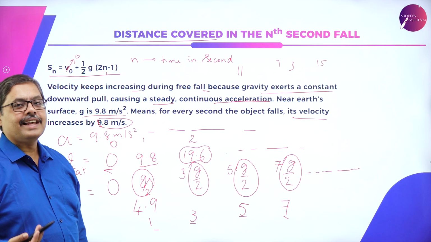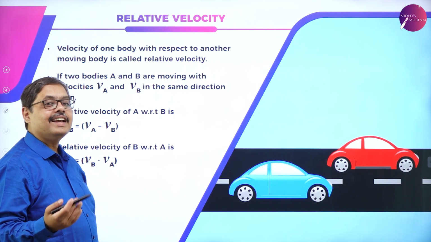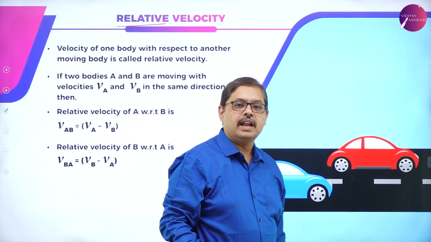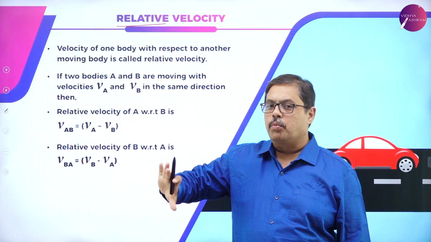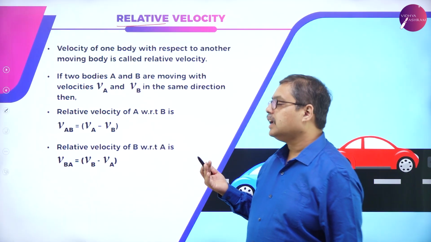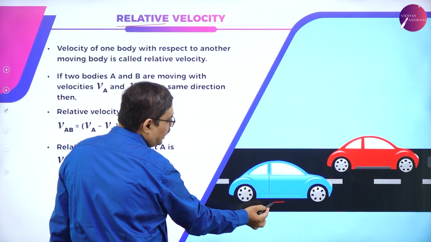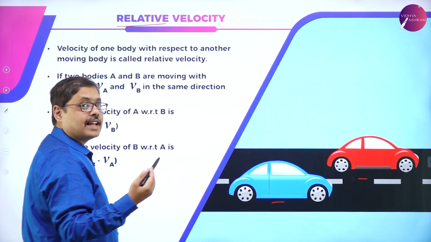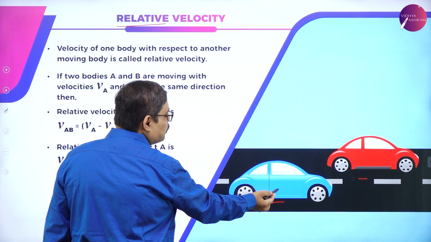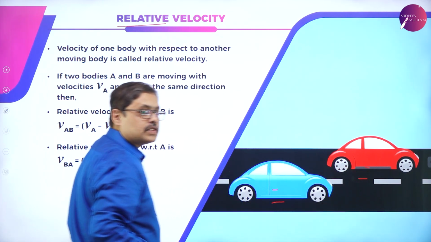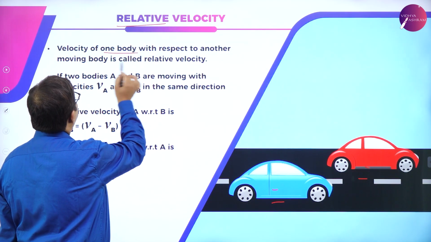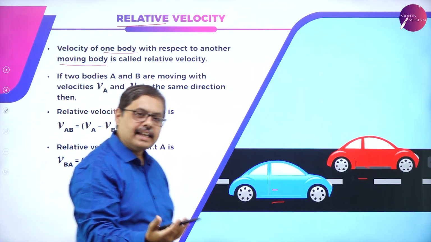Okay, now let us move on to the next interesting concept, which is regarding relative velocity. Until now, whatever we studied, it was regarding a stationary observer and a moving body. The observer was stationary, the body was moving with some velocity. Now we are taking into consideration two bodies in motion. What is the velocity of one body with respect to the other? What is the velocity of this blue car relative to this red car? So this is called relative velocity. Velocity of one body with respect to another moving body is called relative velocity.